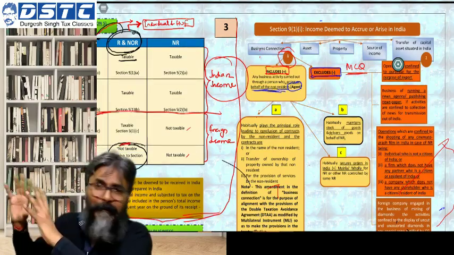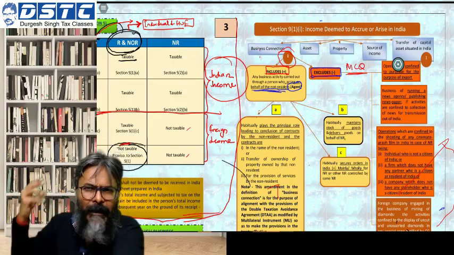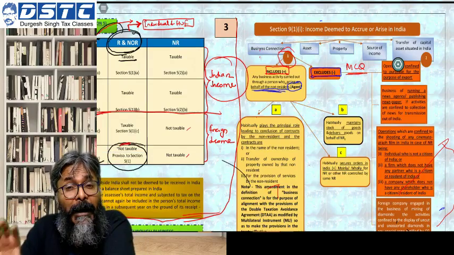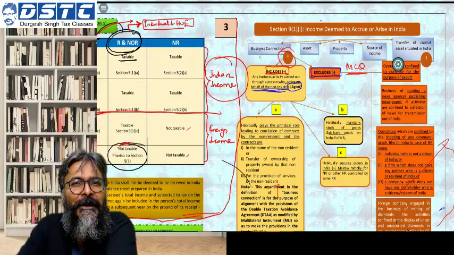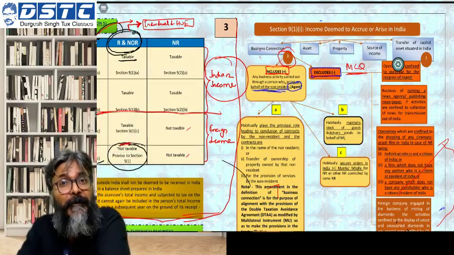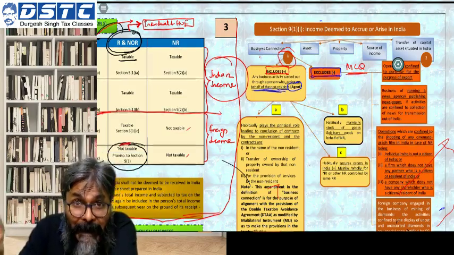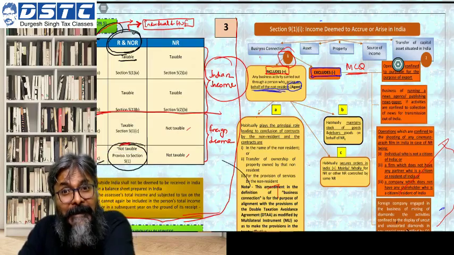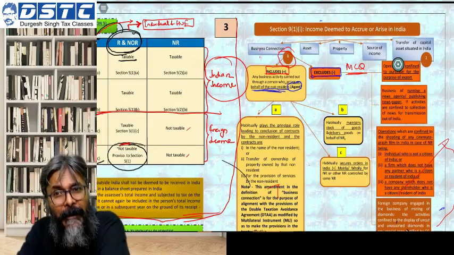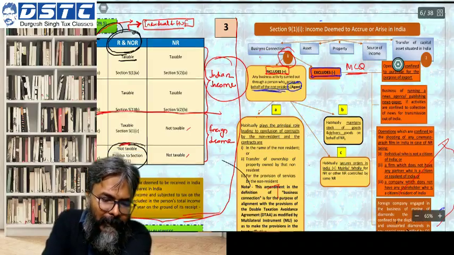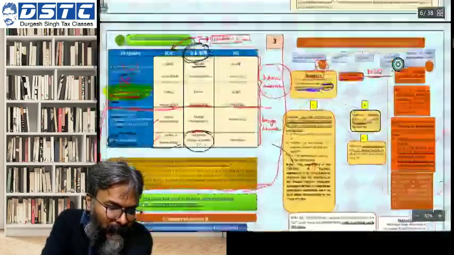Coming to the next particular point, students, please pay attention. Supposing I don't have my business connection in India. I don't have any physical presence in India. But I have got some agents who are exclusively working for me in India. You will say, sir, what kind of work do they exclusively do for you in India?